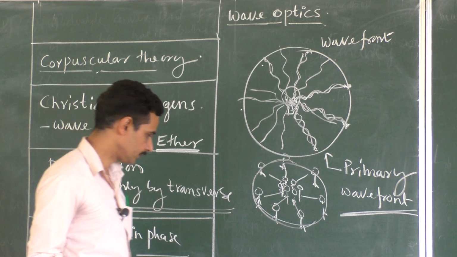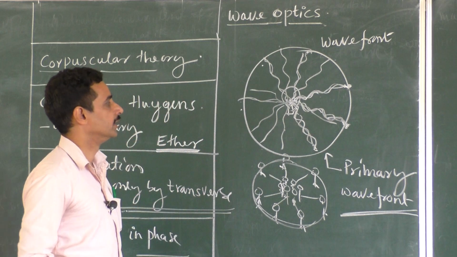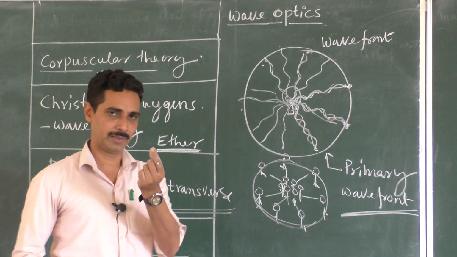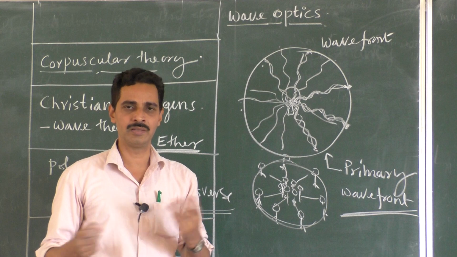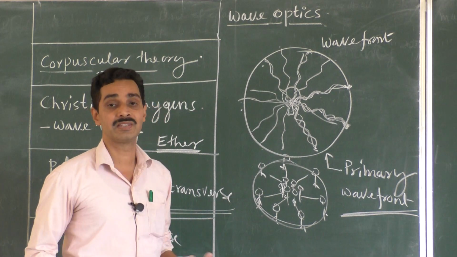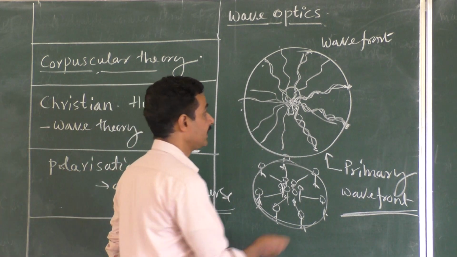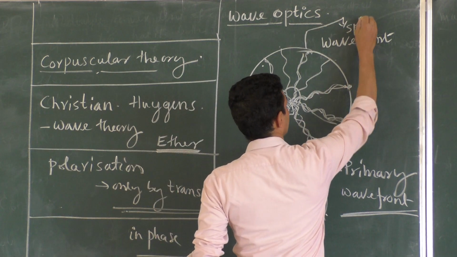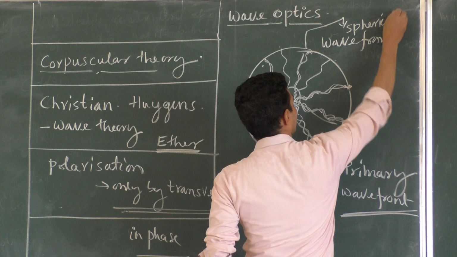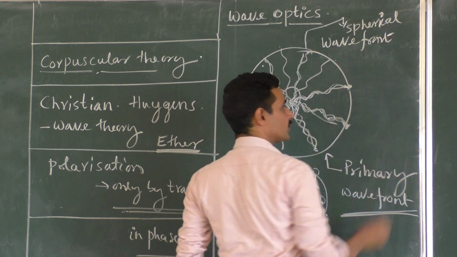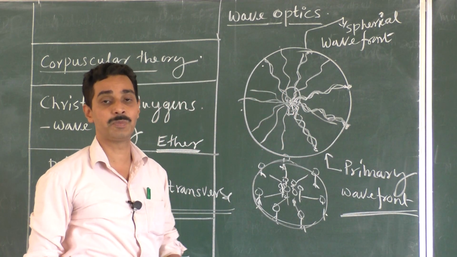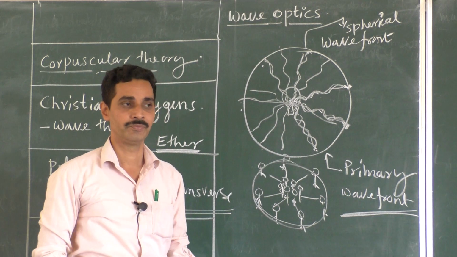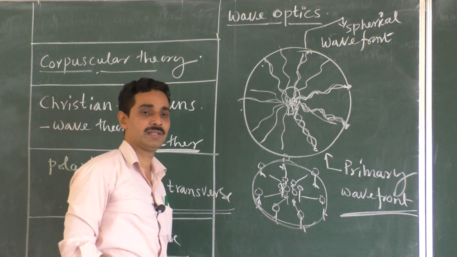Okay now? Now, suppose you have a point source of light, a bulb, which can send light in all the directions. Then what is the shape of the wavefront? It is the spherical wavefront. Shall I write this as spherical wavefront? So, shall I conclude that a point source of light emits spherical wavefronts? Definitely. A point source of light emits the spherical wavefront.